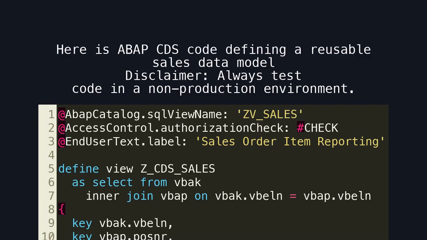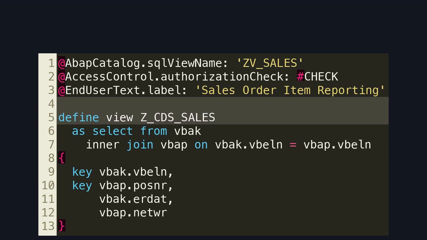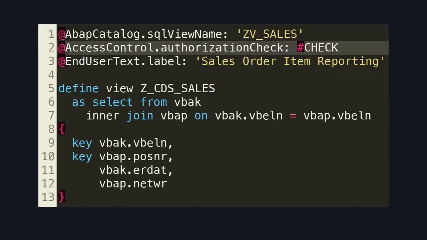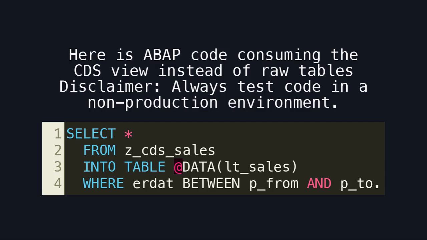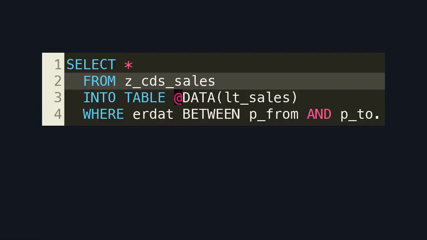Here is a BAP CDS code defining a reusable sales data model. Disclaimer: always test code in a non-production environment. Here is the CDS definition. It establishes a reusable semantic layer instead of embedding joins in reports. This annotation integrates authorization logic directly into the data model, ensuring consistent security. Here is a BAP code consuming the CDS view instead of raw tables. Disclaimer: always test code in a non-production environment. This code snippet shows clean consumption. The report no longer cares how the data is joined or secured.